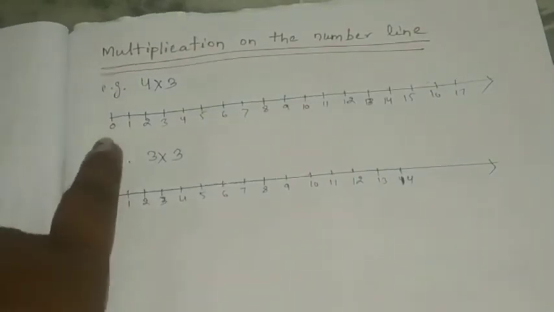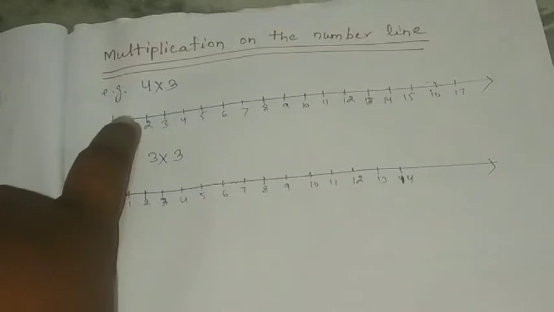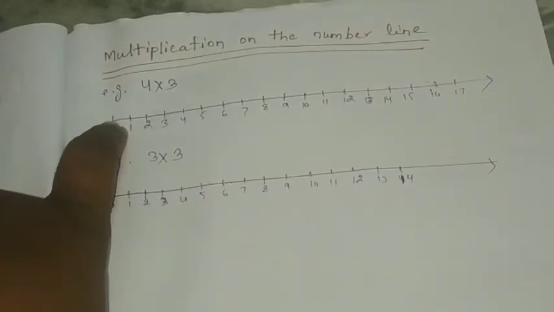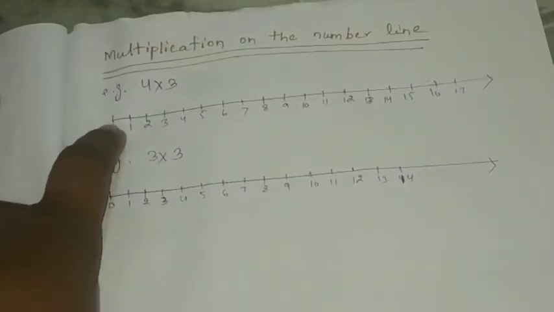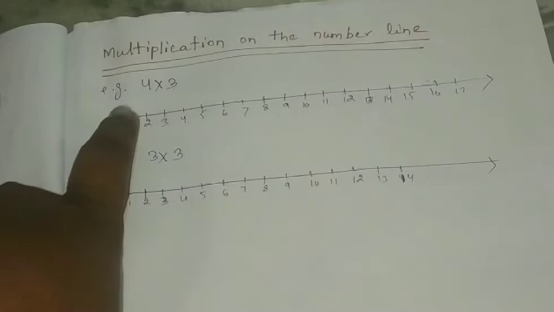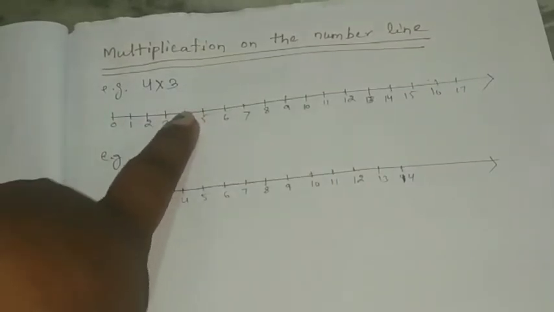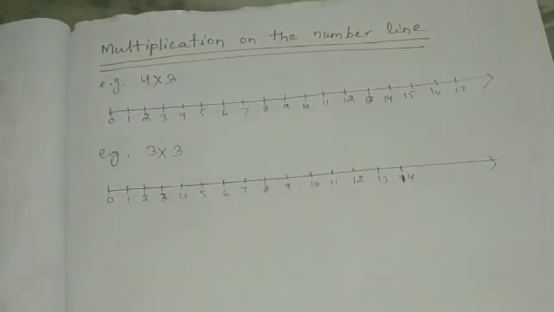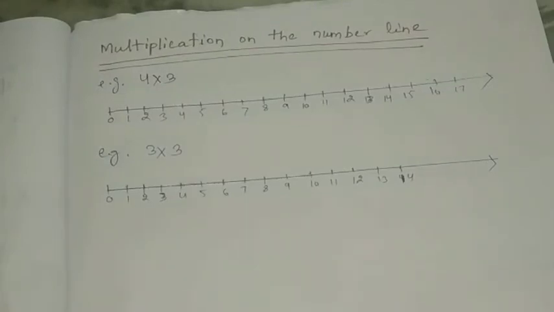You will take 3, and you will start from 0. In multiplication, always start from 0. From 0, you will take 3 units at a time to the right, and make 4 such moves.